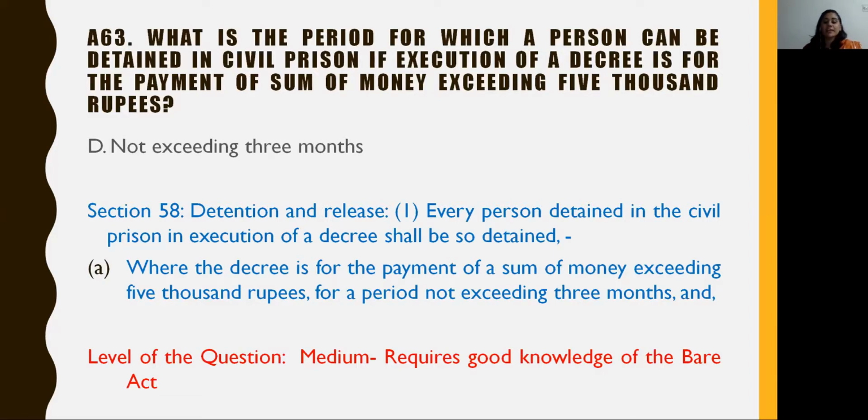Now, section 58 deals with detention and release. It states every person detained in the civil prison in execution of a decree shall be so detained: A. Where the decree is for the payment of a sum of money exceeding rupees 5,000, for a period not exceeding 3 months. The level of this question is medium as it requires a good knowledge of the Bare Act.